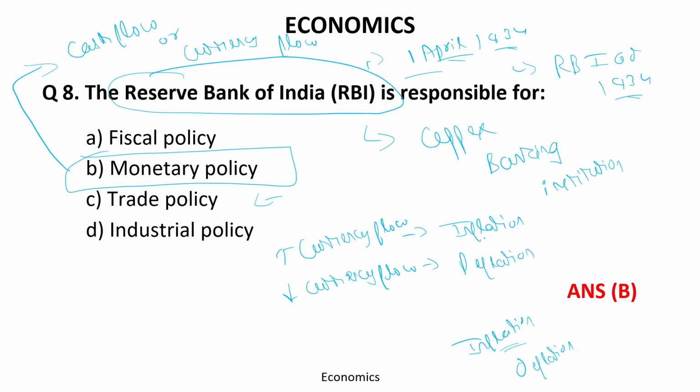Inflation simply means a rise in the price level of goods and commodities, which occurs when people have more money to spend, they start demanding more, and when there is high demand, the prices rise. Deflation means there is a decline in the price level of goods and commodities. It basically happens when people do not have enough money to spend, they demand less, due to which the prices come down. So to maintain the currency flow, to avoid too much inflation and too much deflation, the RBI formulates the monetary policy. Okay, got it?